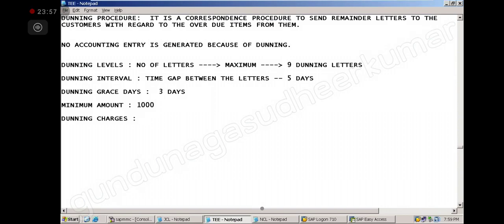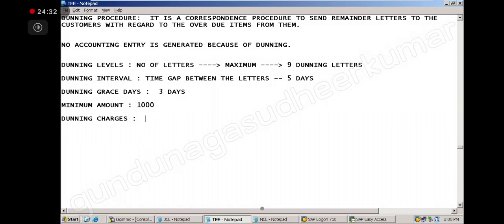Because he did not pay, I am incurring all these expenses. So these Dunning charges also I want him to pay. But he has not paid the principal amount. He may pay interest or not, we don't know. Dunning charges will he pay? That's why, as somebody was asking, sir, will he pay interest when he did not pay the principal? That's why here we just mention Dunning charges in the letter. We don't raise it as an invoice. If he pays, then we will think about it.